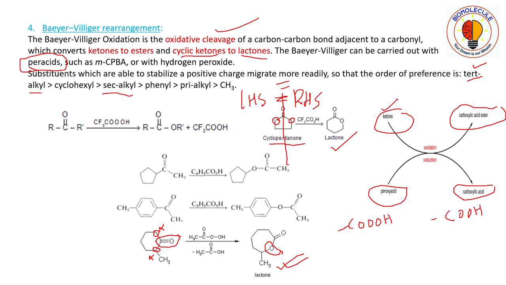See, ketone is oxidized to carboxylic acid, that means oxidation, and peroxy acid or per acid is being reduced to carboxylic acid. So what is reduction? Removal of oxygen. So one oxygen gets removed, it is being reduced. And what is oxidation? Gaining of oxygen atom. So the ketone gains one oxygen atom and becomes carboxylic acid.